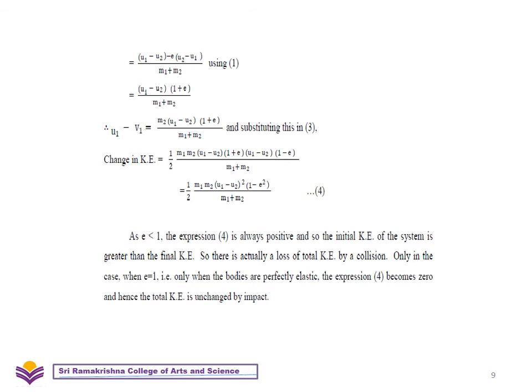That is, its maximum value is 1. Hence, the expression 4 is always positive, and so the initial kinetic energy of the system is greater than the final kinetic energy. So, there is actually a loss of kinetic energy by a collision. When both the bodies are perfectly elastic, that is E equal to 1, then the equation 4 becomes 0, which implies that there is no change in the kinetic energy after impact when the bodies are perfectly elastic.